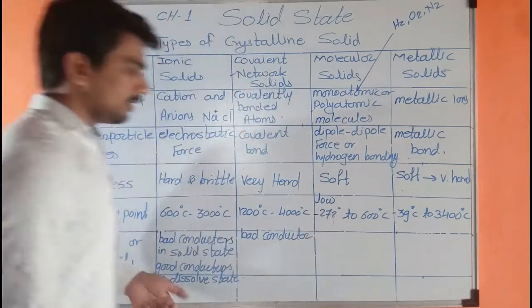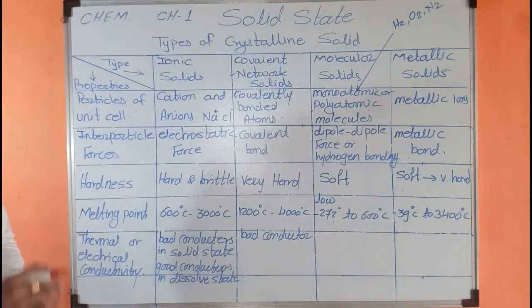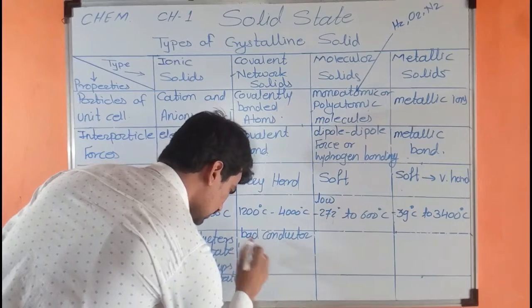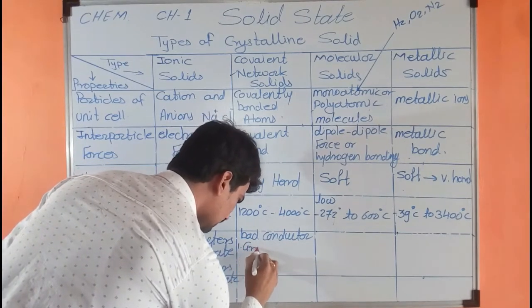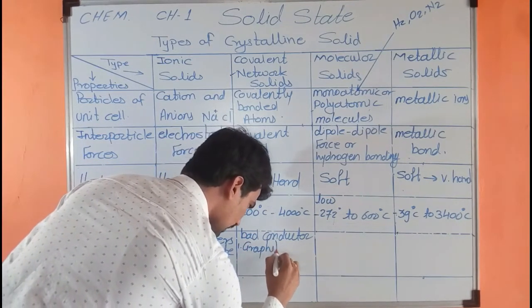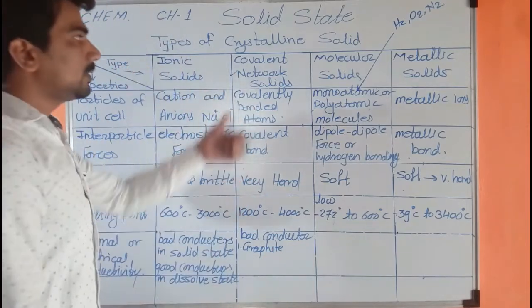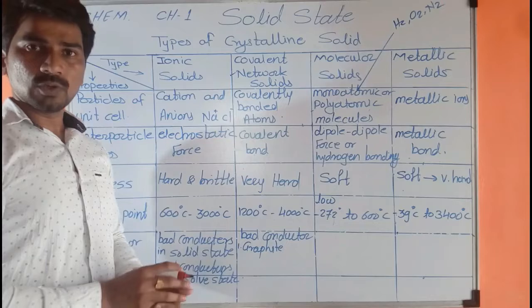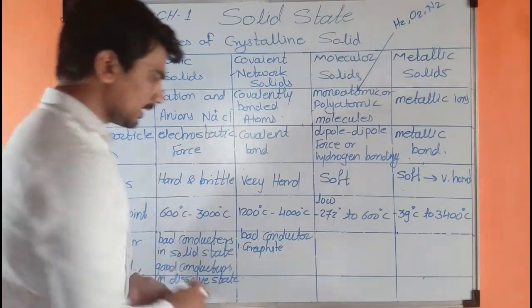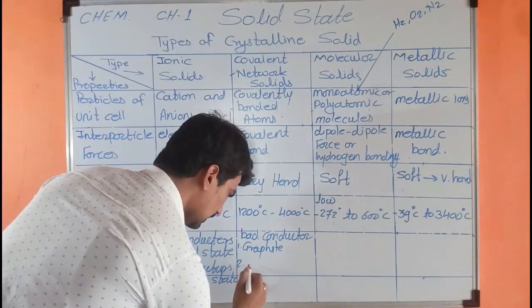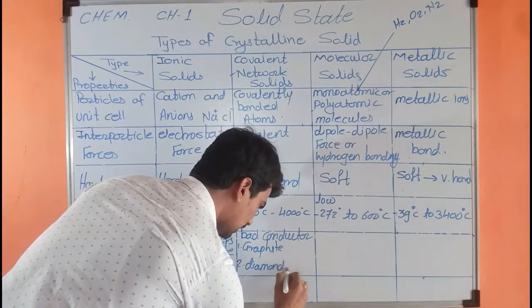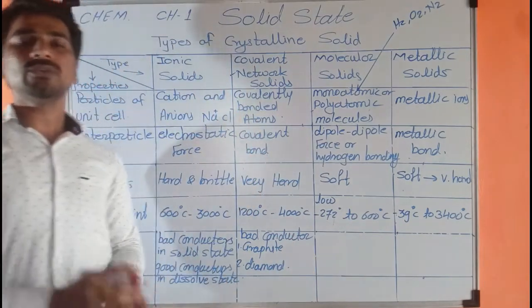Okay, next, covalent network solids are bad conductors of heat and electricity. It has two exceptions. One is graphite. Graphite is an exception of the covalent network solid. Graphite is a good conductor of electricity, and the second exception is diamond. Diamond is a good conductor of heat.